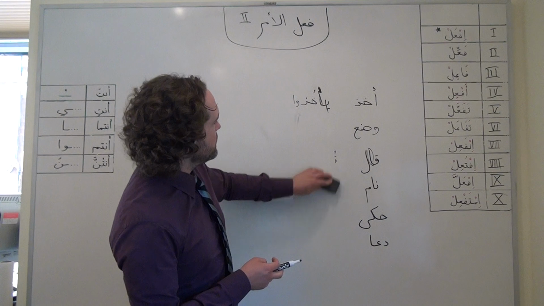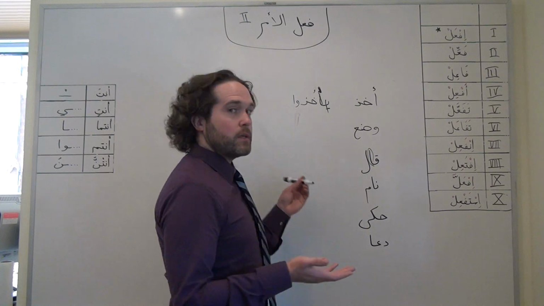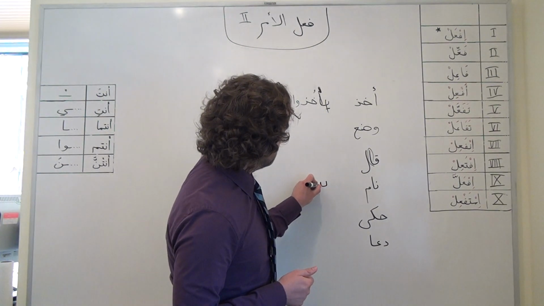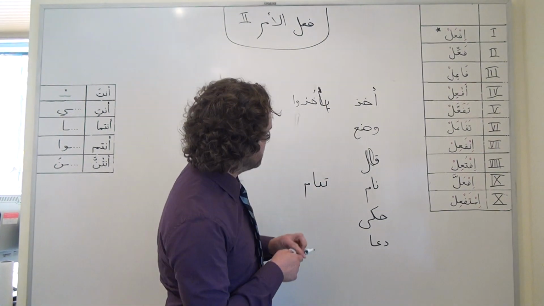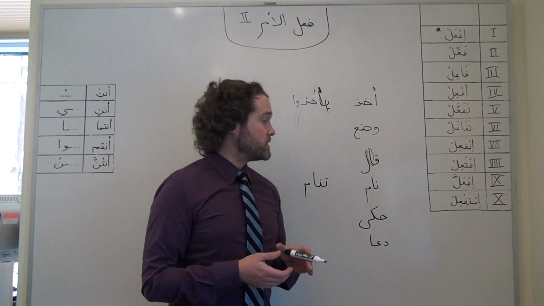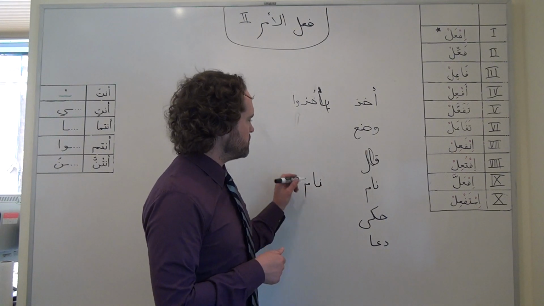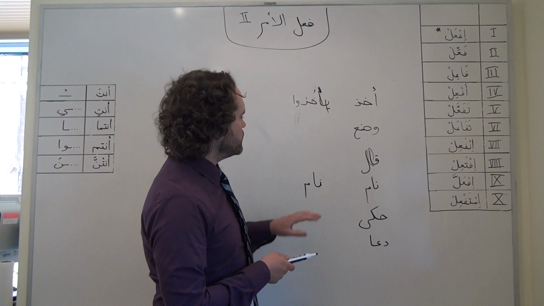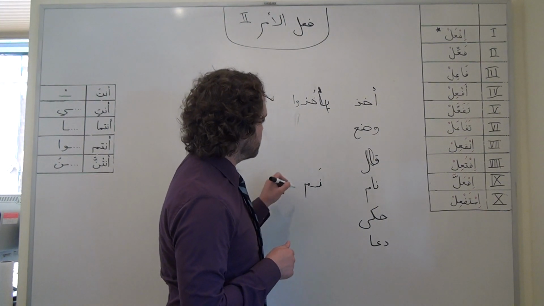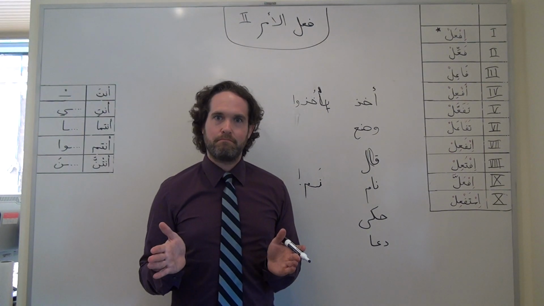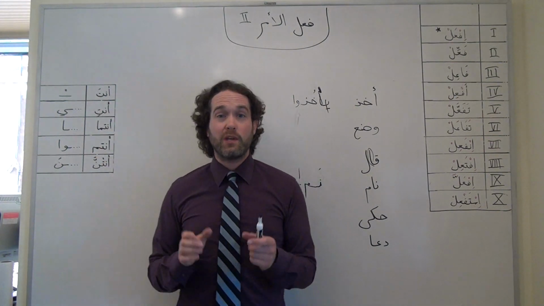Let's take another example. This is getting a little bit messy, but if we wanted to use nam instead, well, in present tense, we would say enta tanem, for example. And if we drop the ta, we have the same issue, too many hamzas, so we retain the sound of that alif, but we don't leave it visually in there. And we just say nem, sleep. Once again though, if we were going to conjugate it from most other subjects, we could retain that.